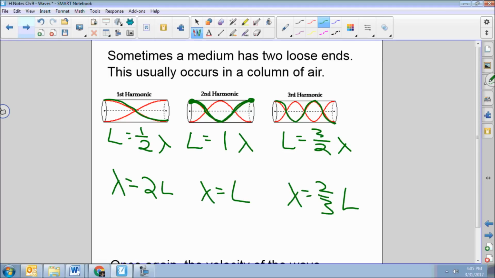So that is that. The main thing when you're solving these problems is you just need to decide which of these 3 possibilities it is. Is the wave being formed in a medium with 2 fixed ends, 2 open ends, or 1 of each? We'll do some demos in class that'll hopefully clarify this, and there's a really cool lab that goes along with it that we'll use to calculate the speed of sound.